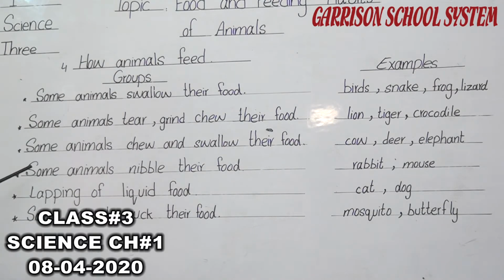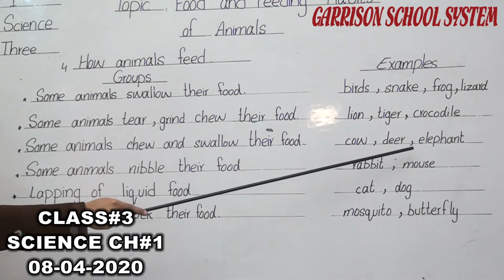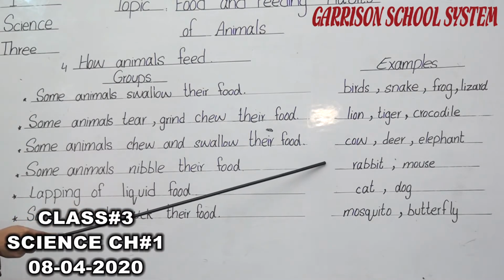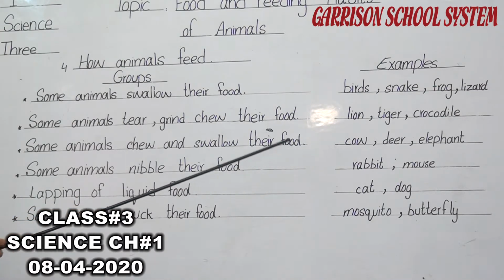Okay. The third group is some animals chew and swallow their food. Some animals can do both chewing and swallowing. For example, cow, deer, elephant. Have you seen these animals when they are eating? If you observe the cow, what does it do? First of all they swallow all the food, all the grass which they have to eat. Then they sit down and move their mouth. What are they doing at that time? At that time they chew their food.